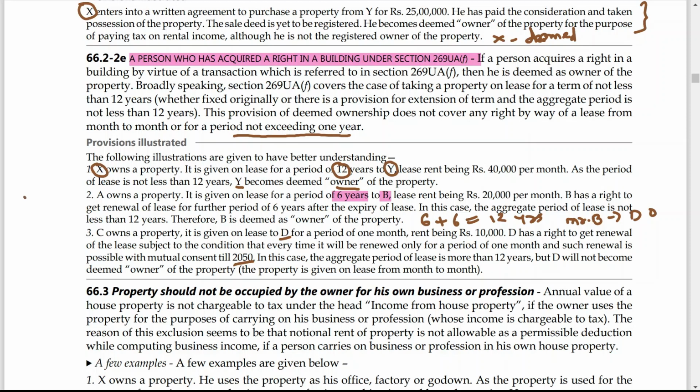the last point. So if you extend a lease for a period of 12 years, or the lease is of 12 years, then the person to whom you have given the property is considered as deemed owner. But if you are giving property on a month to month basis or for a period not exceeding 1 year, then in that case, the person to whom you are giving property on lease is not considered as deemed owner. So these three examples give you a better understanding about 269 UA. So that's all about deemed ownership.